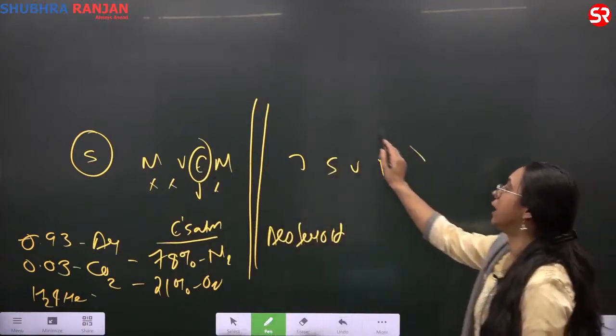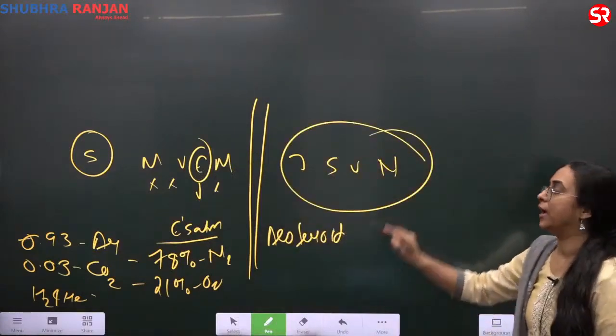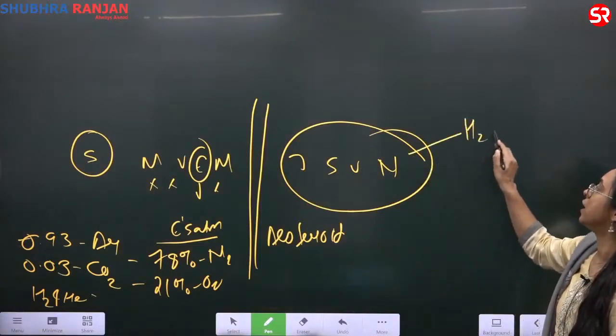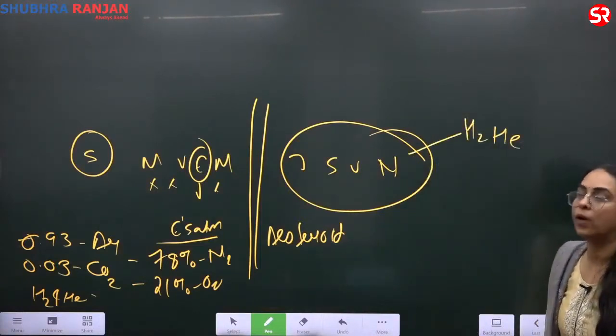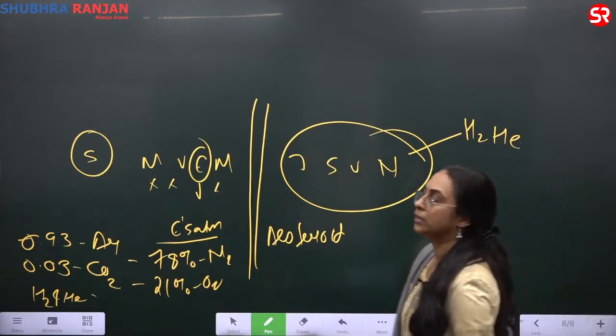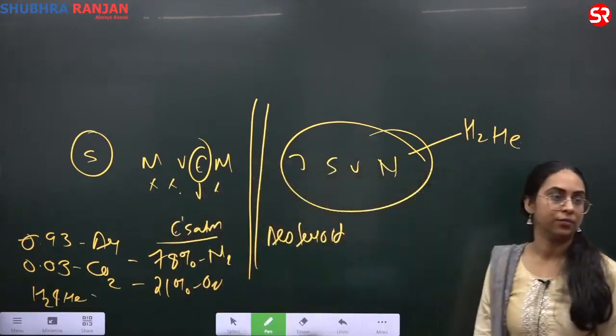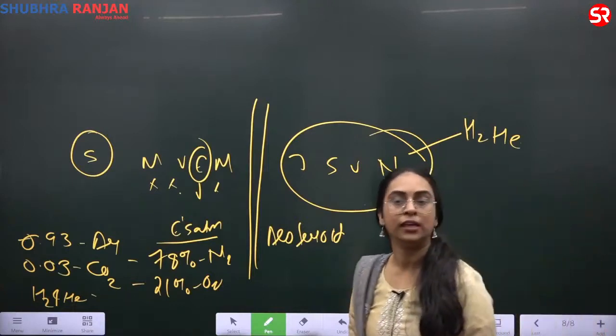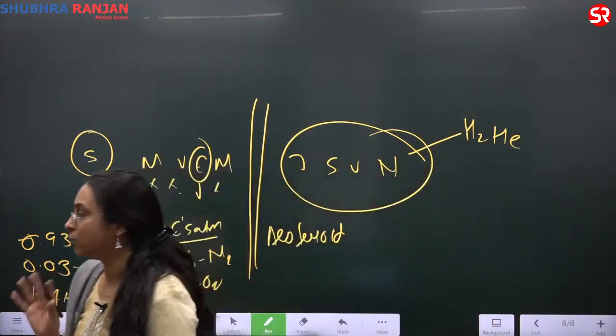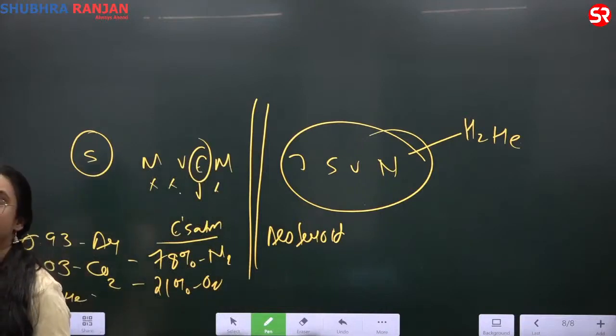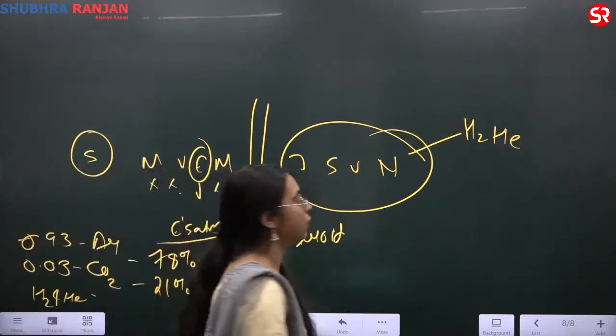If I talk about the atmosphere of these planets, the major composition is hydrogen and helium. Now, why is there a difference between the atmosphere of Earth and the atmosphere of the Jovian planets? It is related to the stages in the formation of the atmosphere. How was the atmosphere formed and modified? So what happened in the Earth's atmosphere?